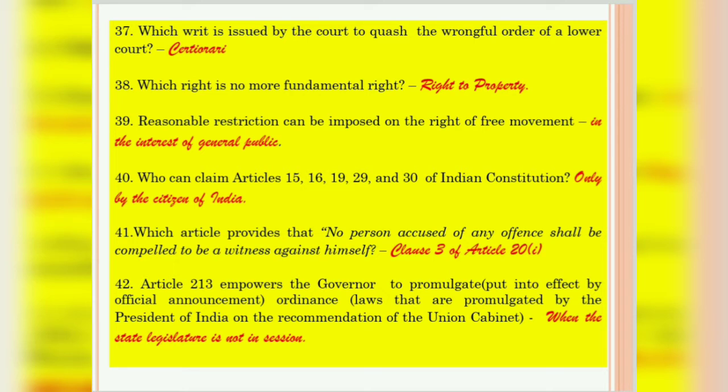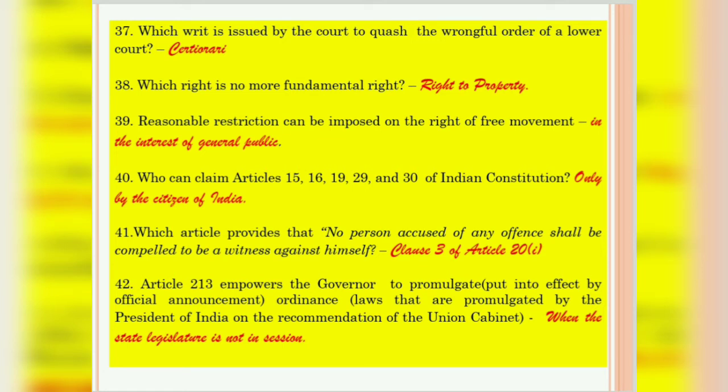Question 40. Who can claim Article 15, 16, 19, 29 and 30 of Indian Constitution? It can be claimed only by the citizens of India. Question 41. Which article provides that no person accused of any offense shall be compelled to be a witness against himself? It is provided in Article 20, clause 3.